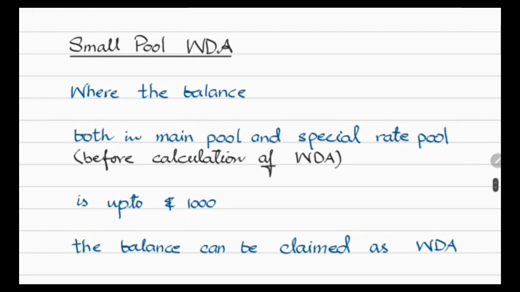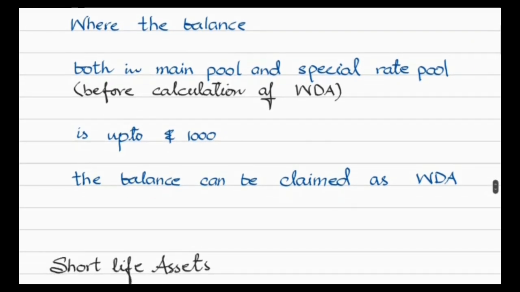Small pool WDA: where the balance in both the main pool and special rate pool before calculation of written down allowance is up to 1000, the balance can be claimed as written down allowance. यानी अगर आपके पास मेन पूल या स्पेशल रेट पूल दोनों में बिफोर द कैलकुलेशन ऑफ राइटिंग डाउन अलाउंस बैलेंस 1000 या उससे कम है, तो ये बैलेंस WDA के तौर पे क्लेम किया जा सकता है.